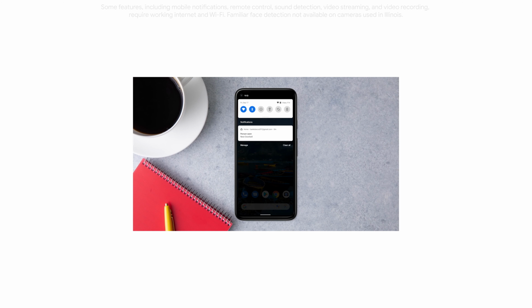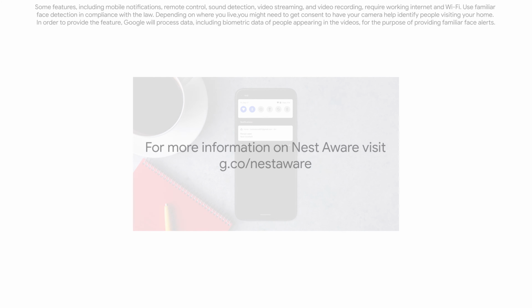With a Nest Aware subscription, you can also receive additional intelligent alerts, like familiar faces, depending on your device. Visit the Google Store for more information on Nest Aware.